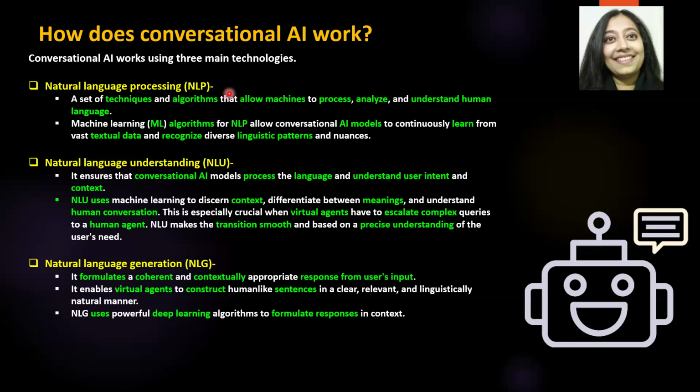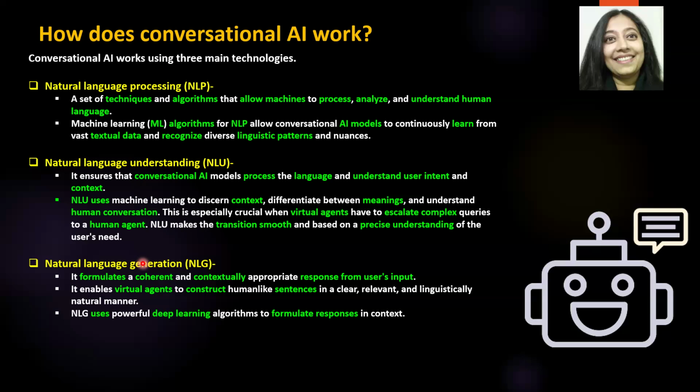Now, if you are someone like me who does not remember acronyms that very well, remember that all these acronyms start with NL, which is natural language, and post that either it is processing, understanding, or generation. And I remember it as PUG, as in PUG, which is processing, understanding, generation. So it is as simple as that. So you can create your own way of remembering it, but this is how I remember NLP, U and G, or NLPUG, which is processing, understanding, and generation.